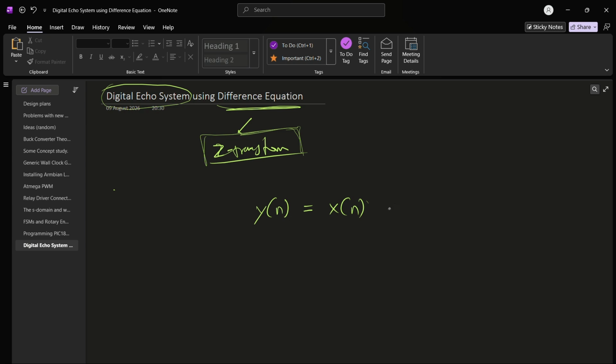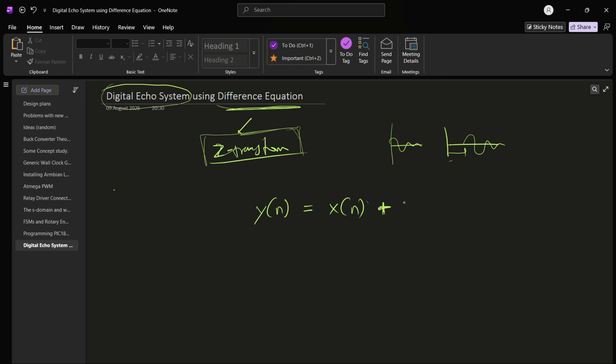But now, suppose this is the recording starting from zero. What I want to do is delay it by, let's say, 500 milliseconds, speaking realistically, and then add that back to this. So we'll get a form of echo signal.